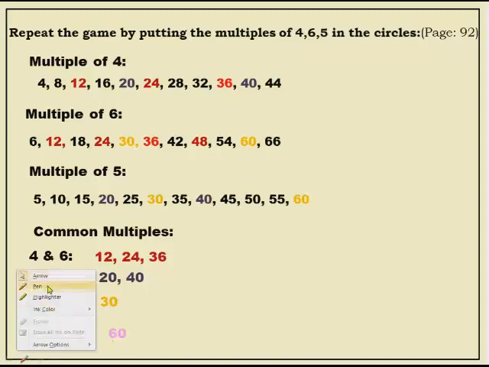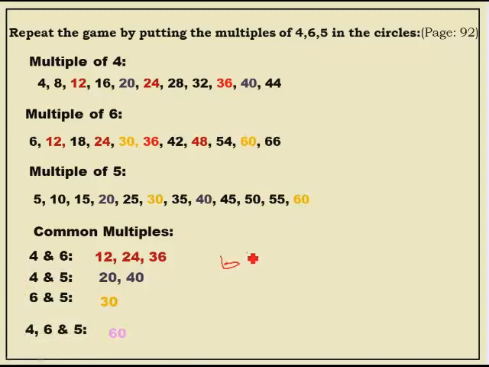Understood? Check out whether it is a common multiple or not. How will you check? So, 60, yes or no? 60 divided by 4, how much is it? 4 ones are 4, 2 will come here, 20. 4 fives are 20. So, how much will you get here? 15. Okay. Similarly, for 6, you will get 6 tens are 60. Similarly, in the 5 table, 5 ones are 5, 5 twos are 10. Understood? So, is it divisible or not? Yes, it is divisible.